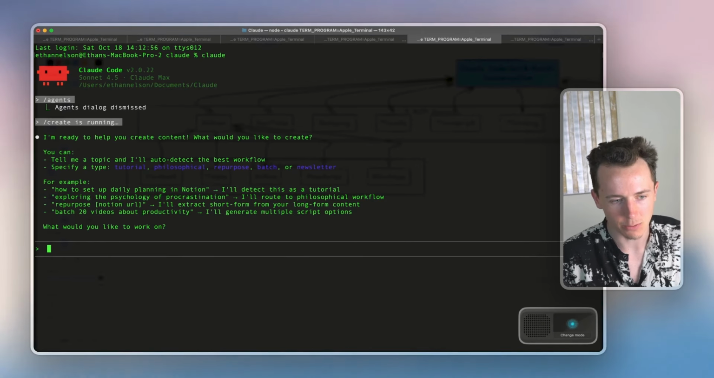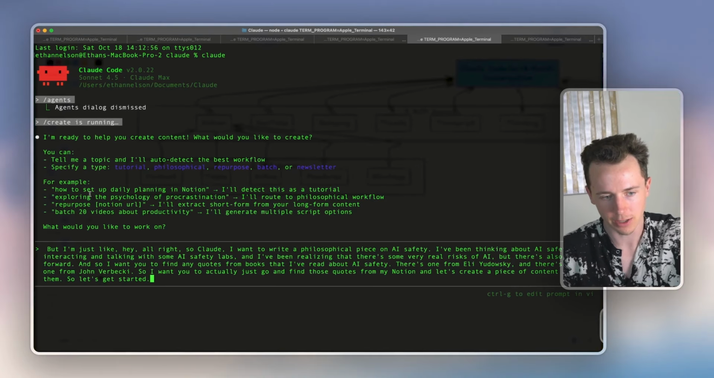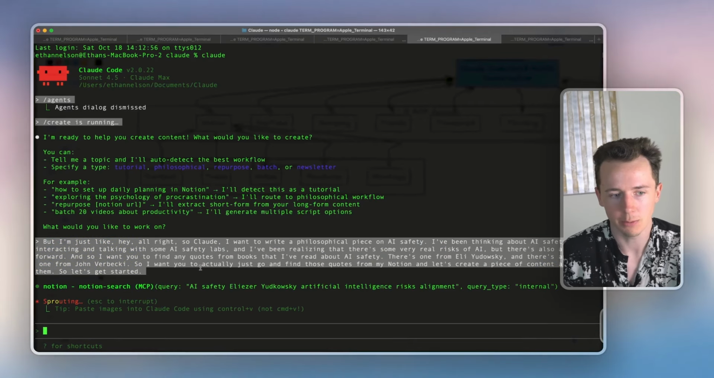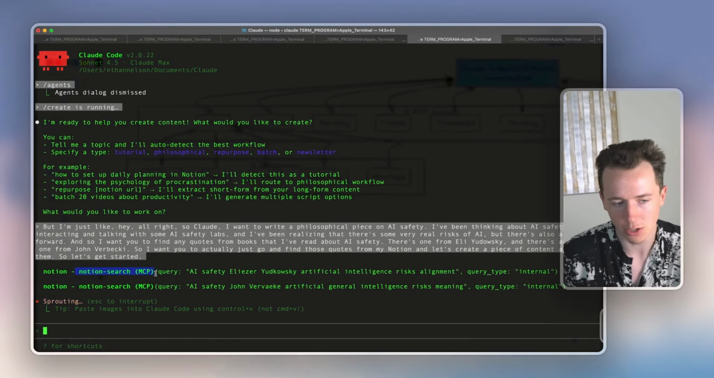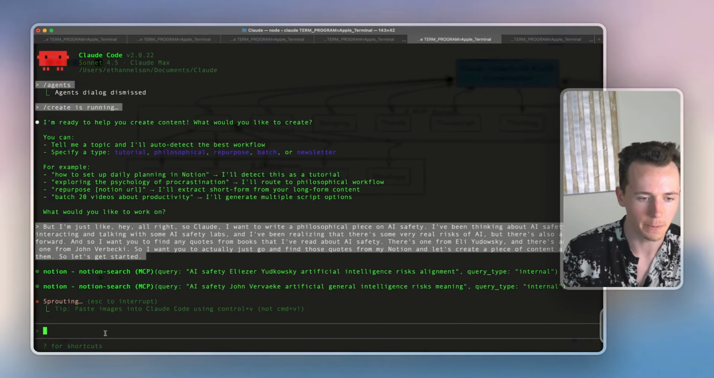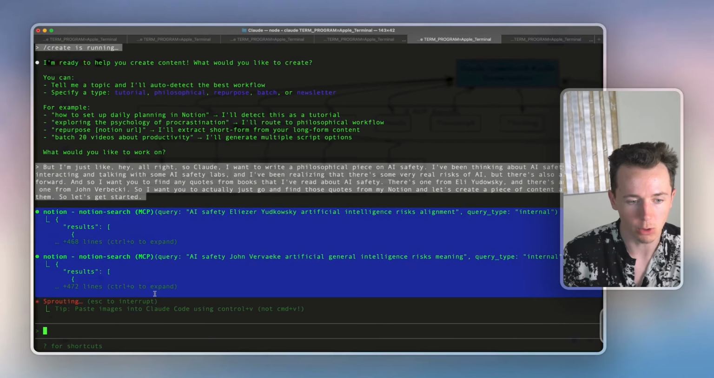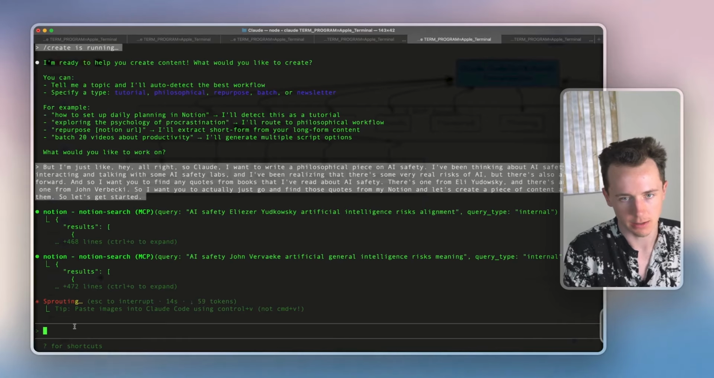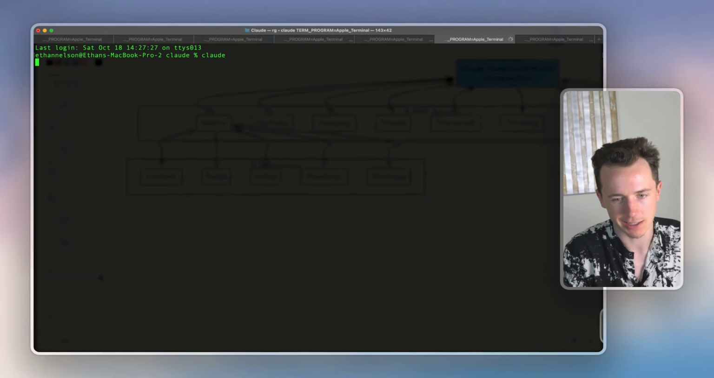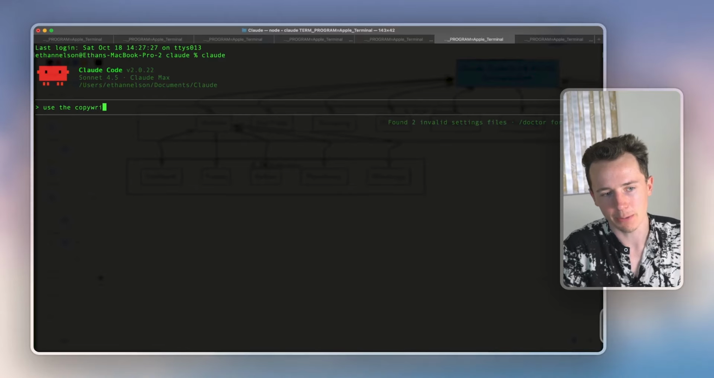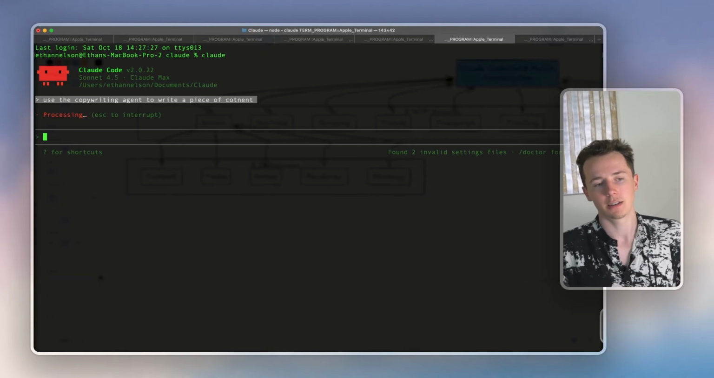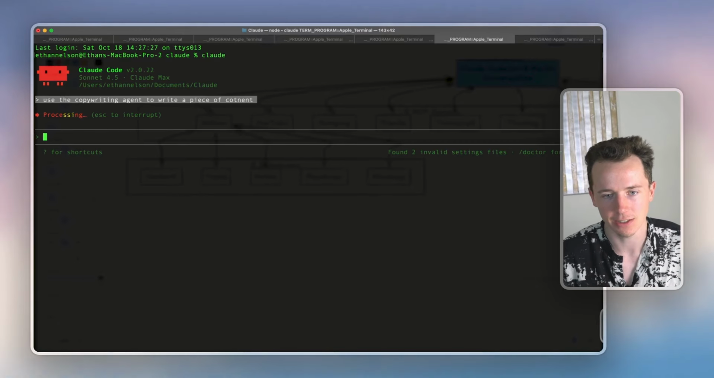You can see that when I tell it to do that, and you can see all the different examples of what it can do. If I do that, it's going to say, cool, let me spin up this agent, let me search Notion, let me do this. And it will understand exactly how to do that. Let's say I have a new task here. I can say, use the copywriting agent to write a piece of content. This is a very vague request, but you'll see that it has access to these sub-agents.